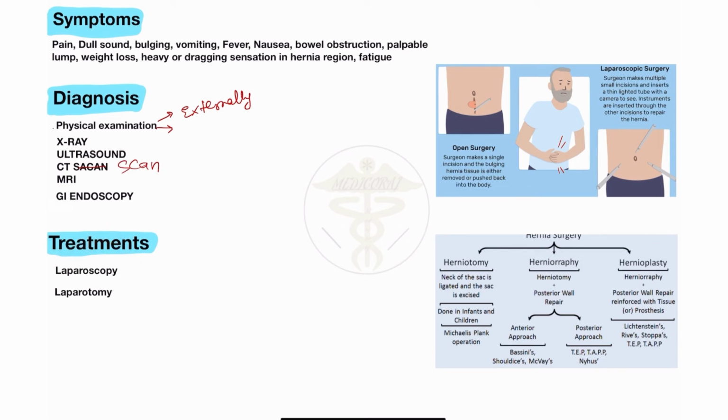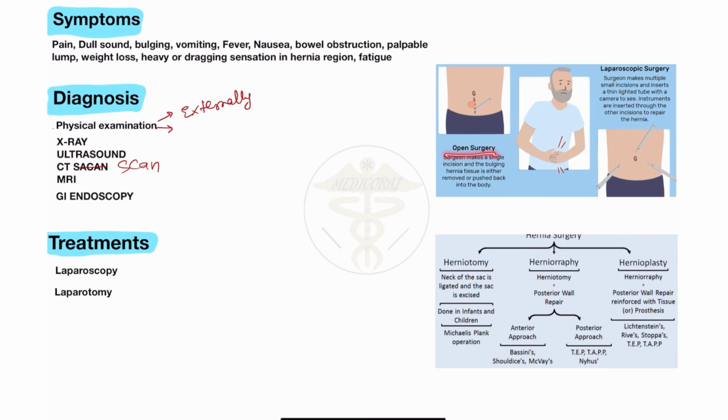So laparotomy is also called open surgery. Now I will try to explain this difference. In laparoscopy, incisions occur in different parts of the body, only small incisions. In this case small incisions occur in the patient's body. And laparotomy is a large type of incision, a large surgery. It is a large surgery we will do for any type of abdominal injury or abdominal surgery.